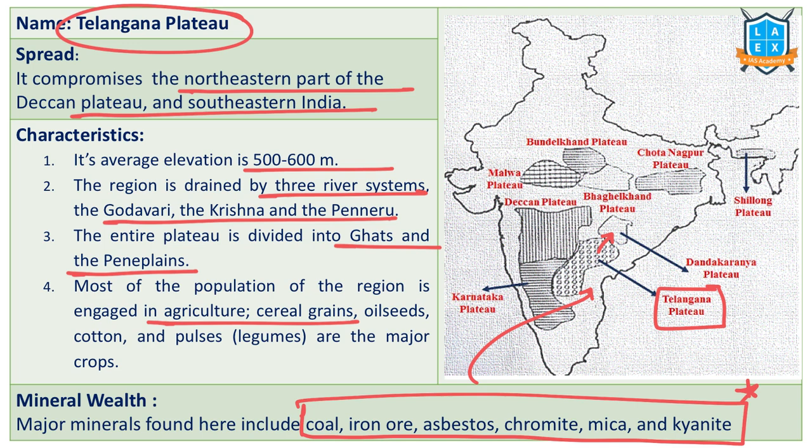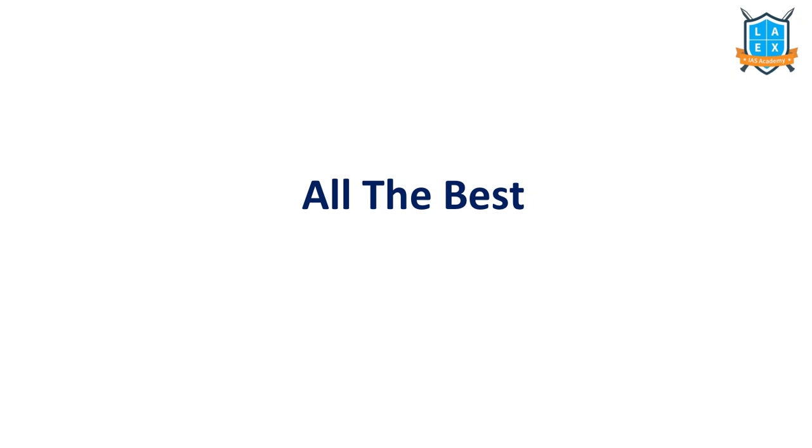We also have other plateaus like Rayalaseema Plateau, Coimbatore Plateau, Bagelkhand. These are smaller ones. Overall, in India, this Deccan Peninsula region consists of plateaus, plains, and mountains, which is famous for major minerals, which gives the variety of mineral resources and its diversity. Plateau regions of India. This is about this topic.